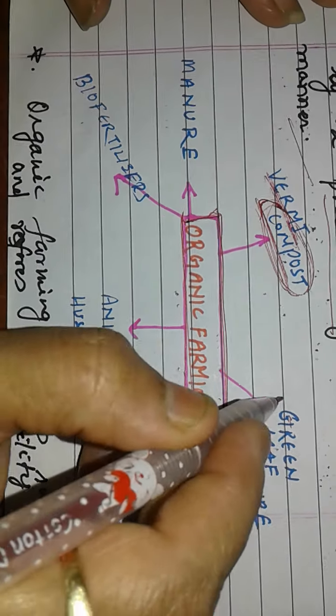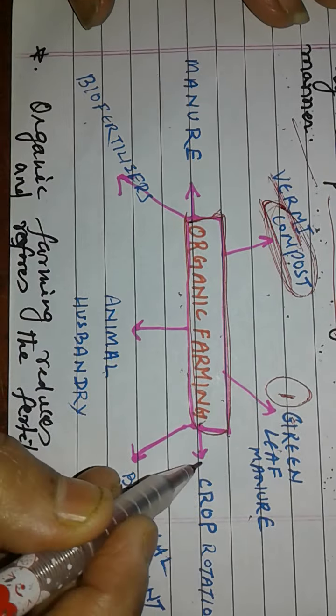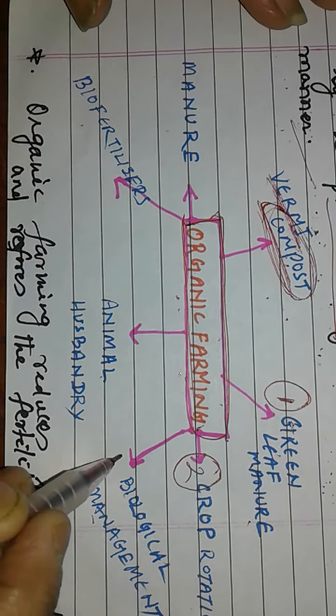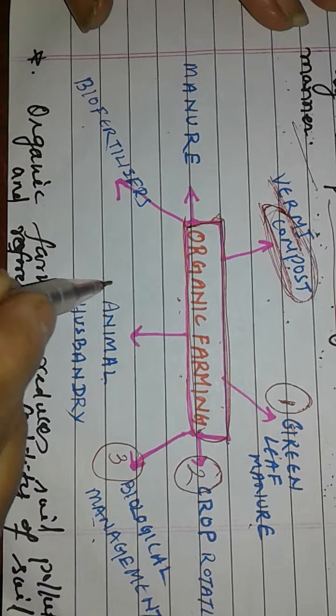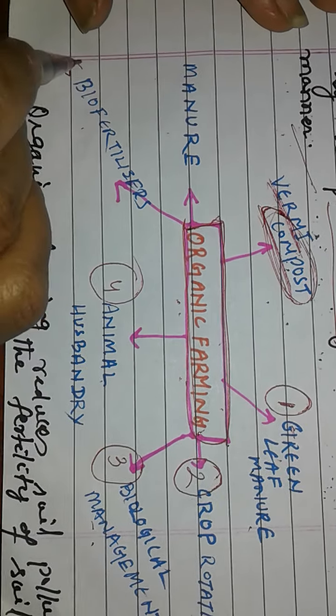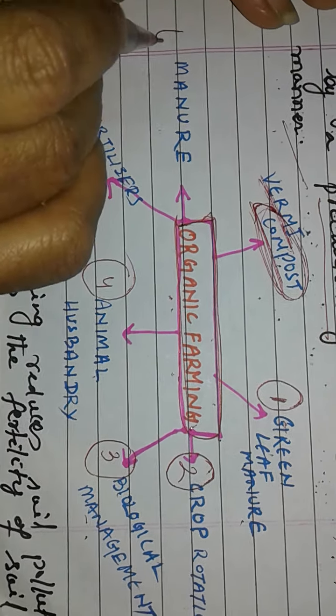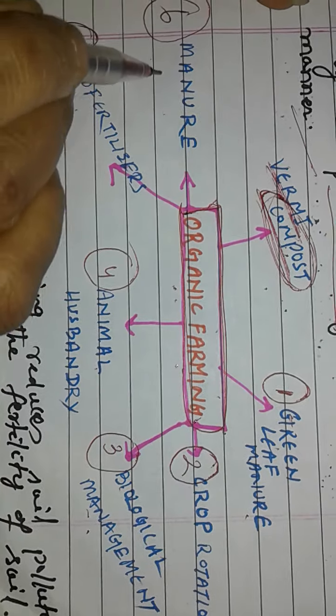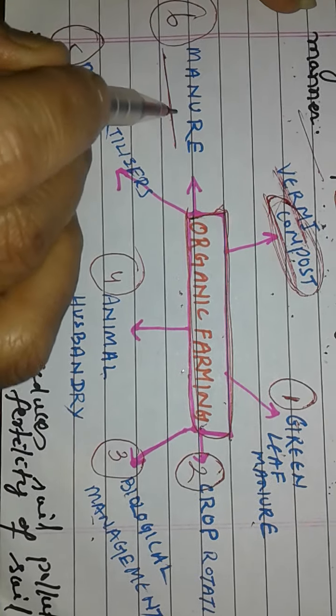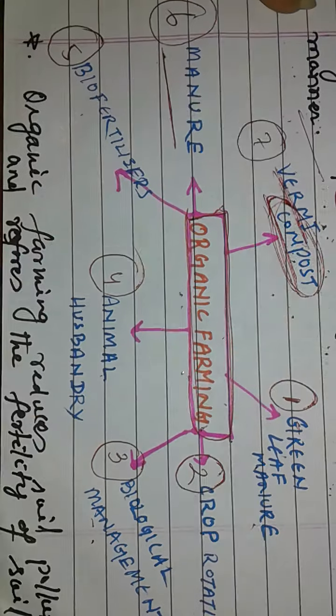Again I am repeating: first, green leaf manure; second, crop rotation; third, biological management; fourth, animal husbandry; fifth, biofertilizers; sixth, manures, natural fertilizers are called manures; then seventh, vermicompost.